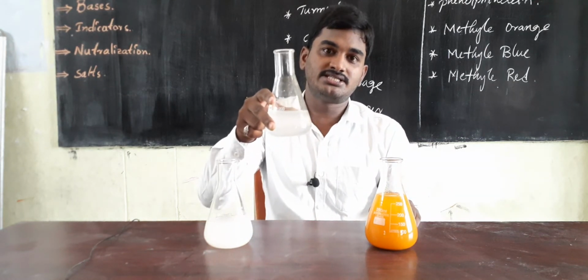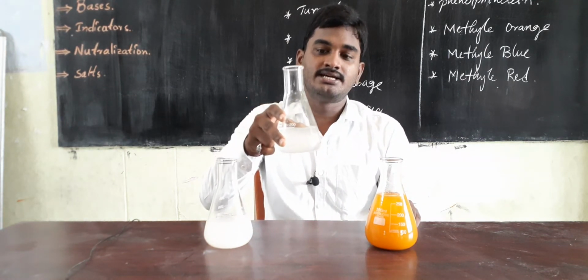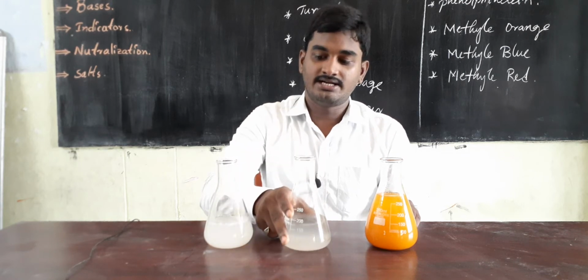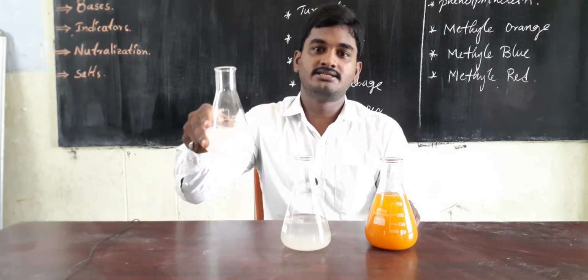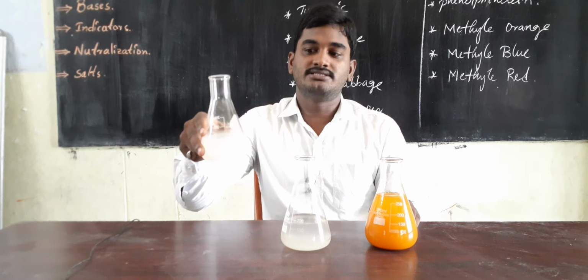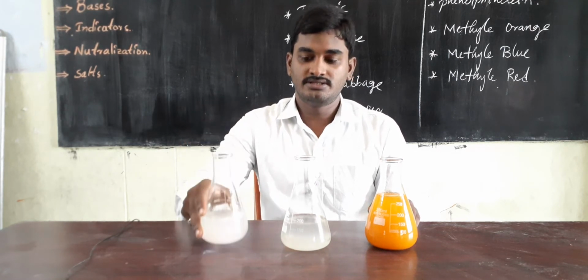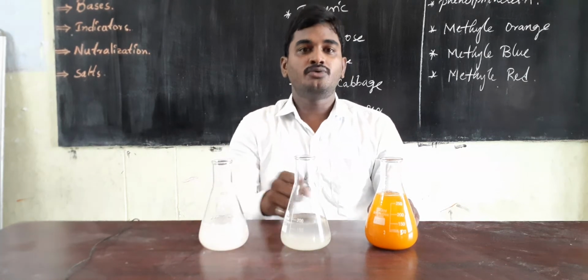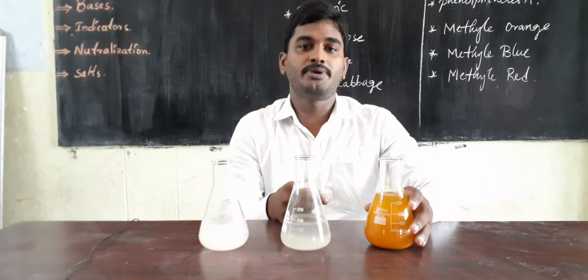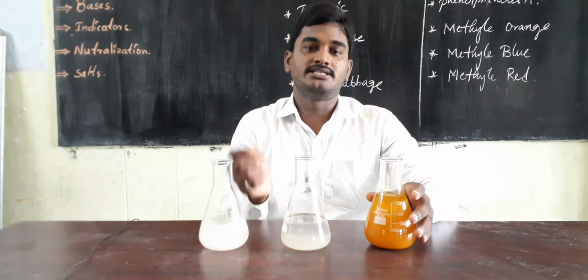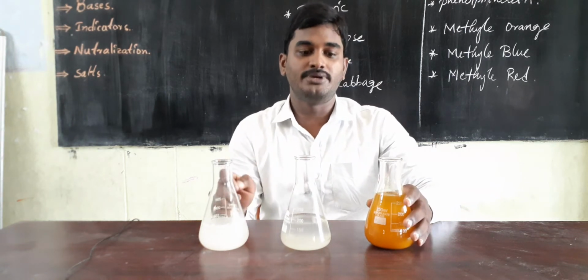This substance is lemon water. It is an acid solution, and this is soap water. Here I use it as a basic solution.